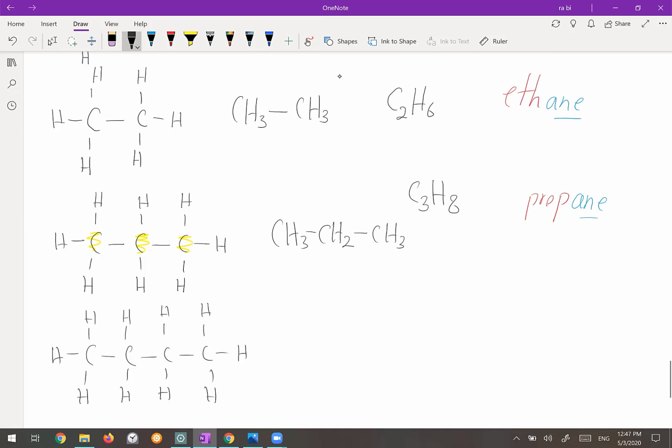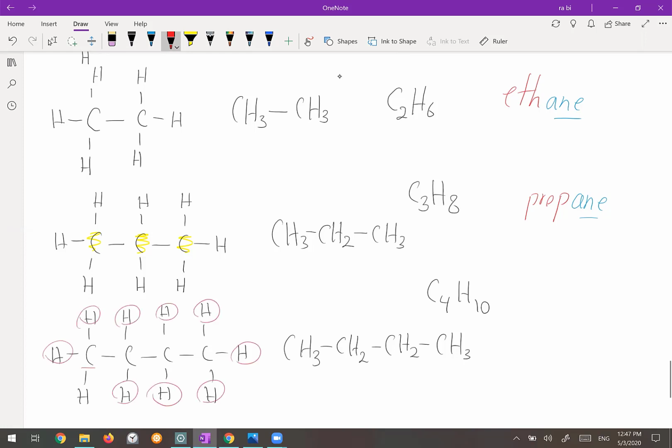The condensed formula for that one: the first carbon is CH3. Then you have CH2. Then you have another CH2. And the last you have CH3. So the molecular formula for this one is C4H10. If you count the hydrogens, there are 10 hydrogens. 1, 2, 3, 4, 5, 6, 7, 8, 9, 10.